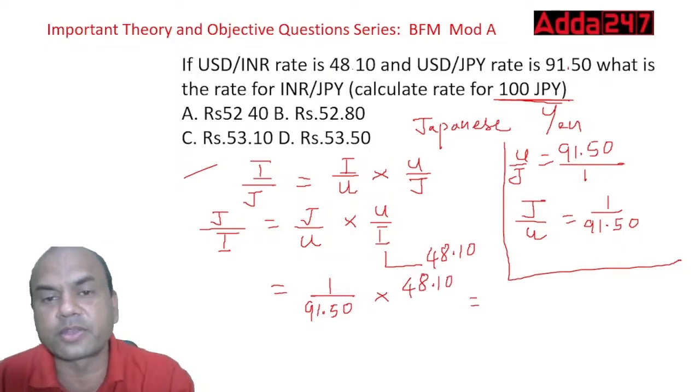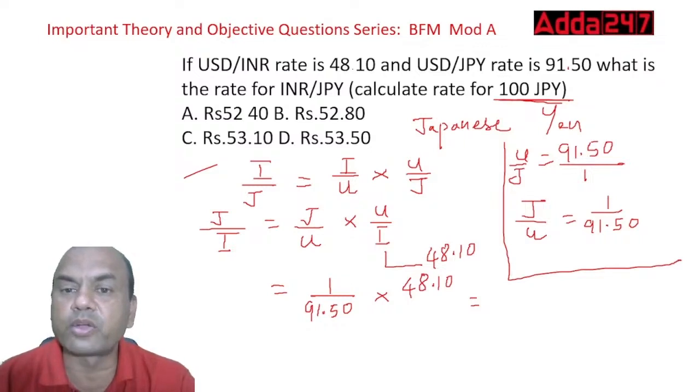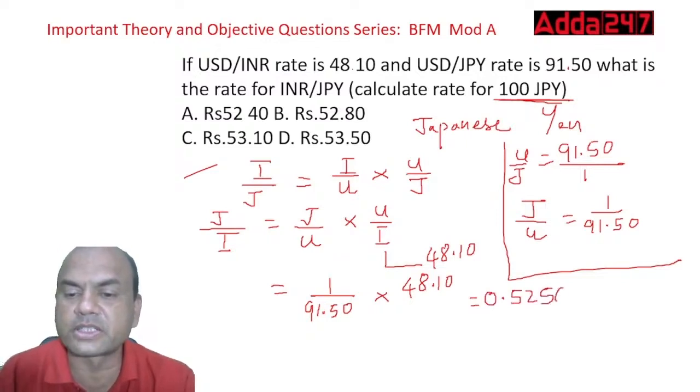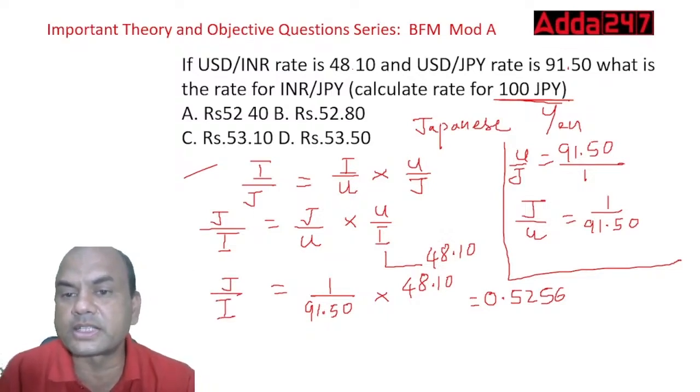Okay, so what is the answer now? Do it on the calci, everyone. Try it on the calci. Everyone, give me the answer in the comment section. 48.1 divided by 91.5. Okay, so it is 0.5256. Now this is for what? This is JPY to INR. But they want it for 100 JPY. So multiply this by 100. So it will be 52.56.